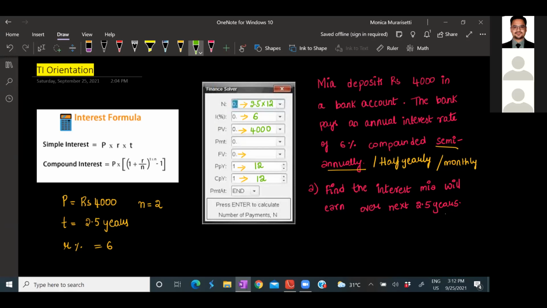Now please come to the FV place, delete whatever is there and press enter. Now, please tell me, what do you see there? You see negative 4645.2060, sorry. All right, now let's check with our TI.